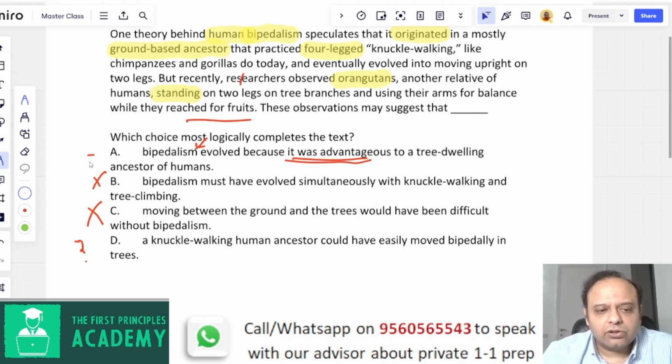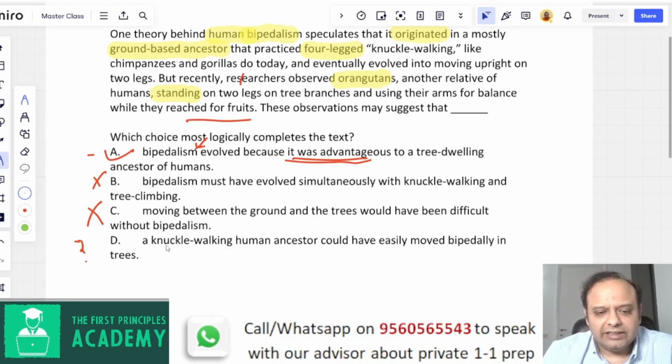So it's an answer that's restating something, right? It's just restating. There is no massive inference you're drawing. Should we call their ability to use their arms for balance while they reach for fruits an advantage? Yeah, that's the inference we are making. So this clearly looks like the right answer.